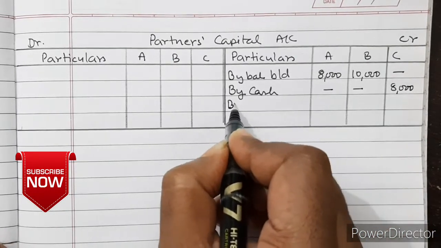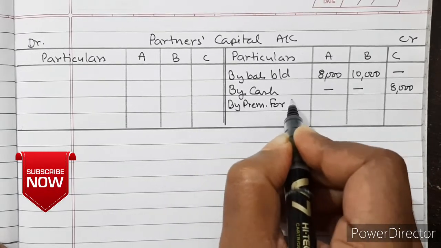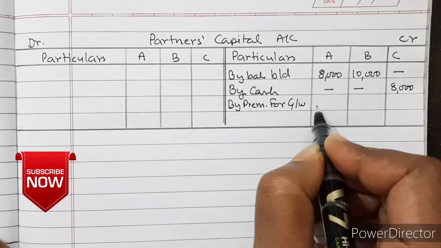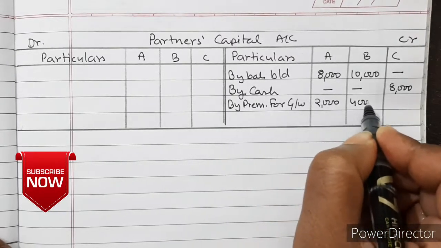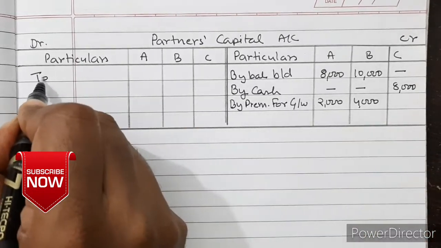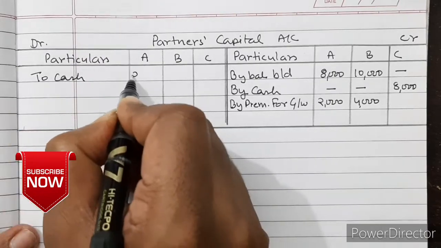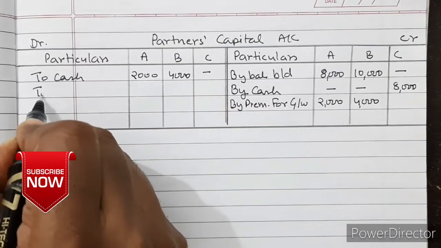Now by premium for goodwill, $2,000 and $4,000, and it is withdrawn by partners. So to cash, $2,000 and $4,000.